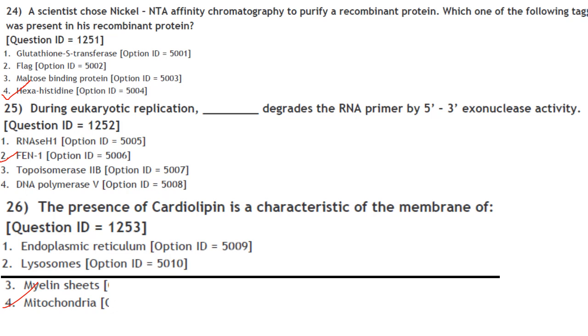Then during eukaryotic replication, dash degrades the RNA primer by 5' 3' exonuclease activity. It is FEN1. Then next one. The presence of cardiolipin is characteristic of the membrane of mitochondria. Answer is option 4.